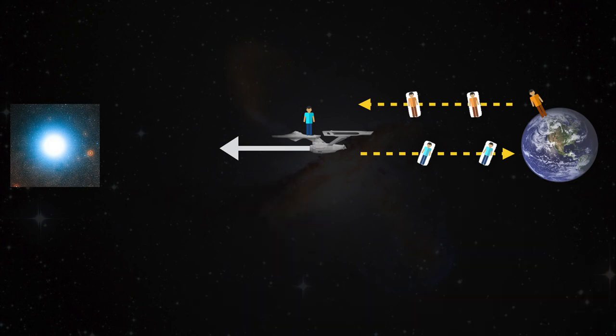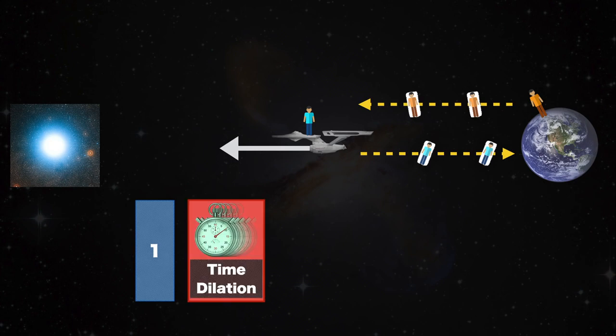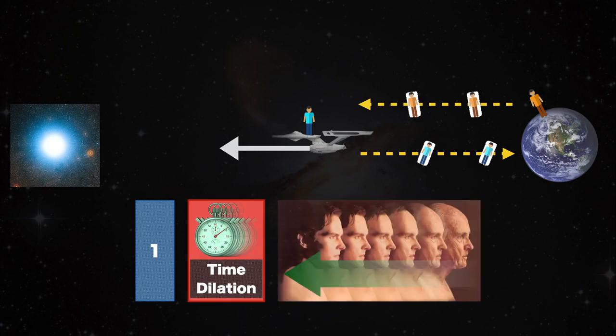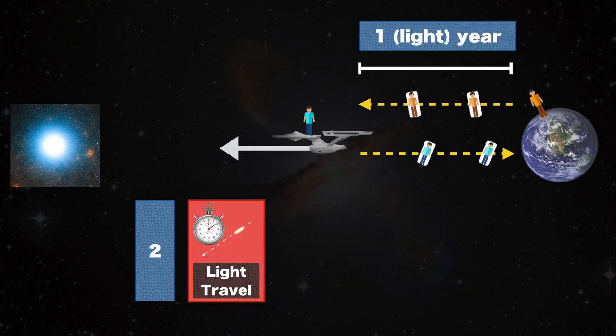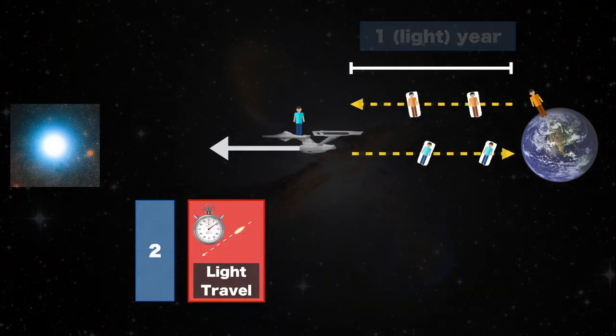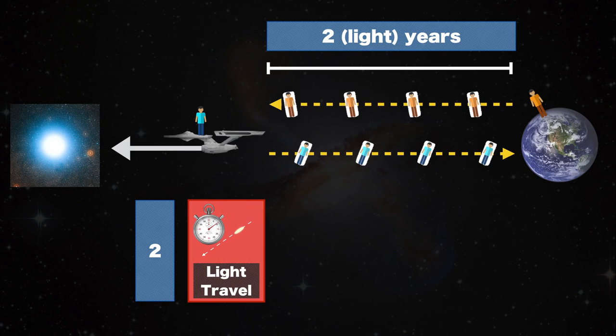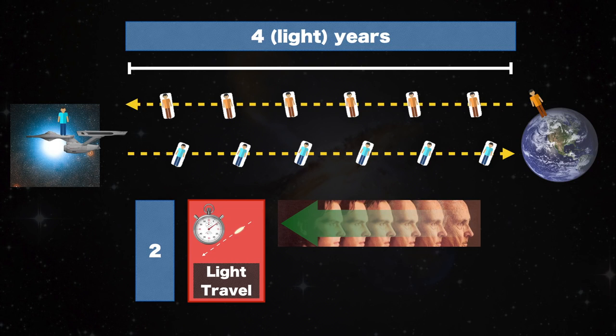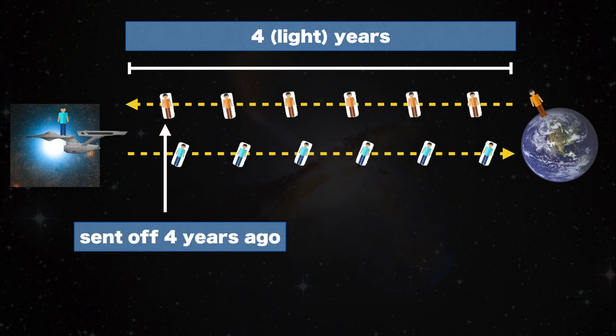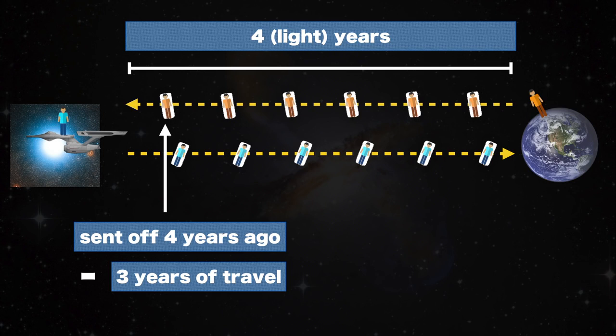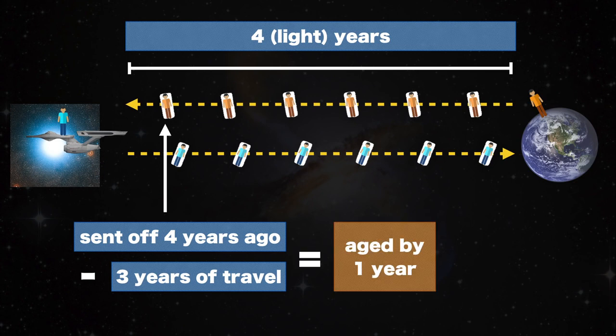There are several effects at play here. First, time dilation will work its magic and make them see each other age more slowly than themselves. Second, there is the sheer time it takes light, or in this case information, to travel. As the distance between the twins increases, the images they send each other need increasingly long time to arrive. This also makes them see each other age more slowly, so that when Space Twin arrives at the turning point, he will be looking 4 years into Earth's past, as he sees the light that Earth sent off 4 years ago. Since Space Twin has traveled for 3 years at this point, measured from his reference frame, he will see his brother aged by only 1 year.